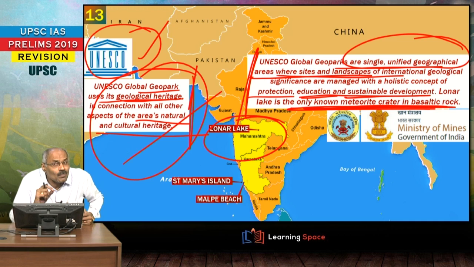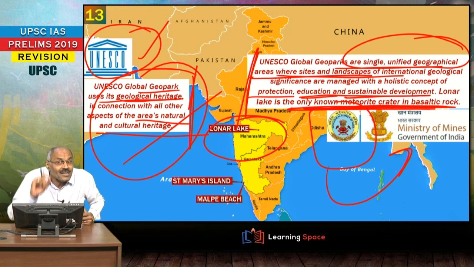These two are the probable candidates for global geopark, and this is in the news when the Geological Survey of India, which is with the Ministry of Mines, announced these two as the probable candidates. Please don't forget, the global geopark mechanism is the initiative of UNESCO. Two things are to be ensured to make it a global geopark.